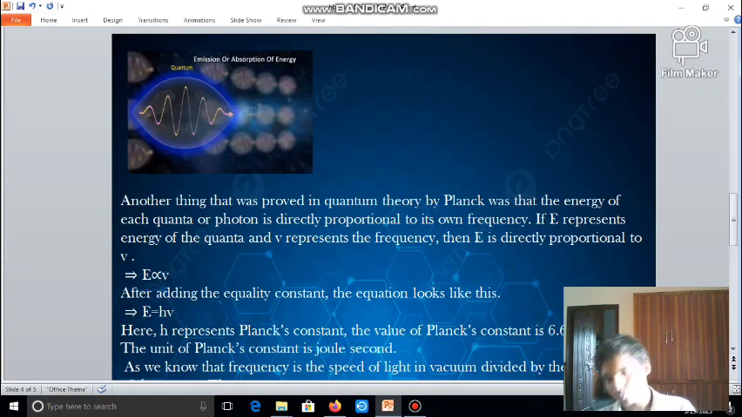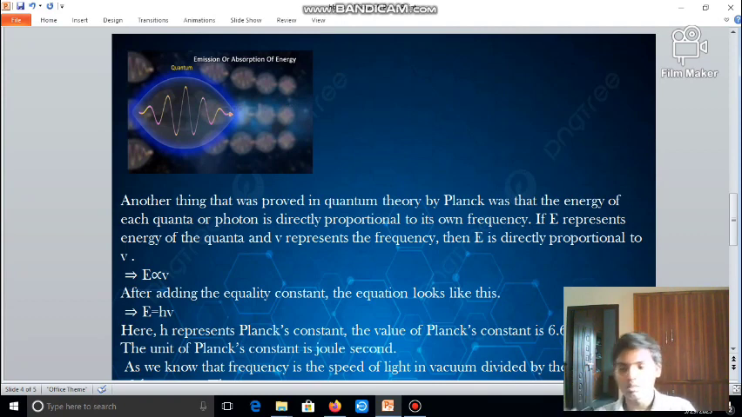What is frequency? The number of waves passing through a point in 1 second is called frequency. Here, the number of quantums passing through a point in 1 second. So the energy of a quantum is directly proportional to the frequency. Let E be the energy of the quantum and V the frequency. Now E is directly proportional to V.